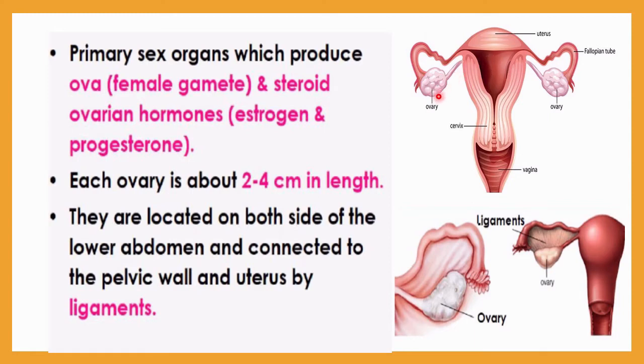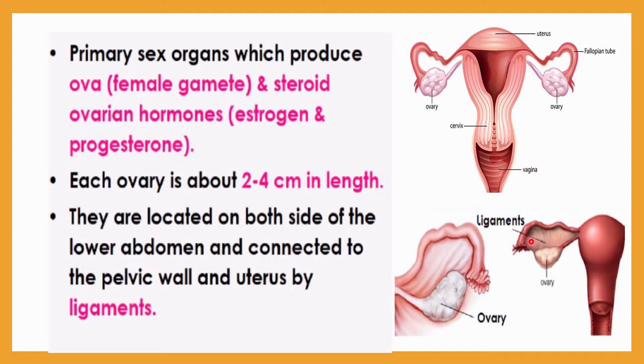Okay, so the ovary length will be 2 to 4 centimeters. They are located on both sides. Here you can see they are in a pair, located on both sides of the uterus. This is the uterus. They are located on both sides of the lower abdomen and connected to the pelvic wall and uterus by a very specific structure, and that is called a ligament.